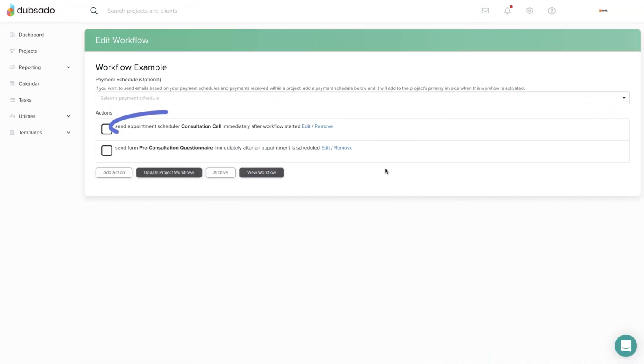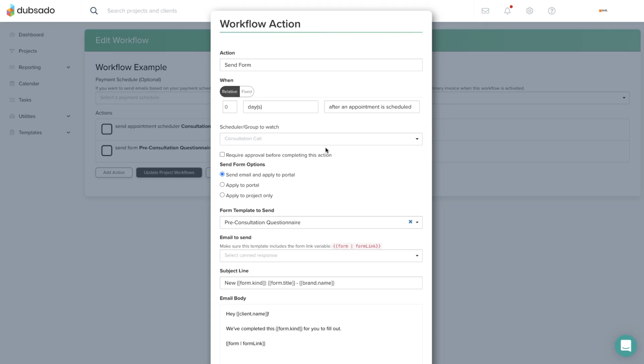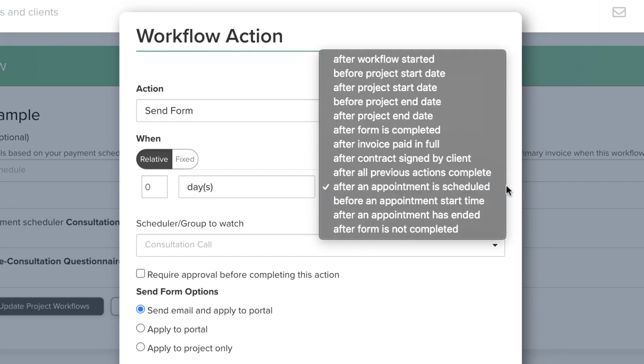When you send a scheduler through the workflow, you'll unlock the ability to use appointment date triggers on future actions in the same workflow. This video covers 3 appointment-based triggers: after an appointment is scheduled, before an appointment start time, and after an appointment has ended.